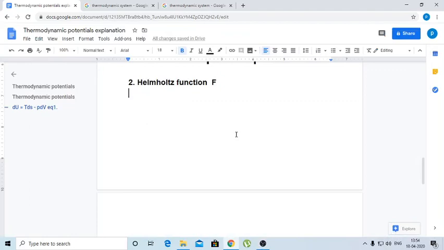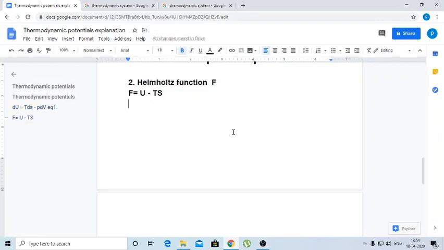Helmholtz function is represented by the letter F, and the mathematical expression for this is F equals U minus TS. Helmholtz function depends upon internal energy, absolute temperature, and entropy of the system.